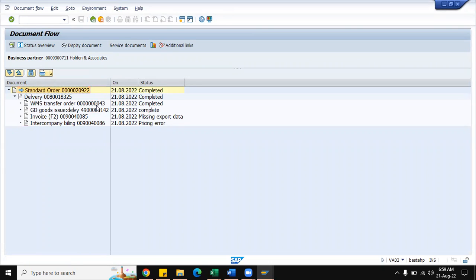So this is a transfer order and goods issue followed by the invoice. This is the standard invoice and this is the intercompany invoice. So this is the complete intercompany sales transaction. Whenever the sales happens, the selling organization belongs to a different company code and the delivering plant belongs to a different company code.